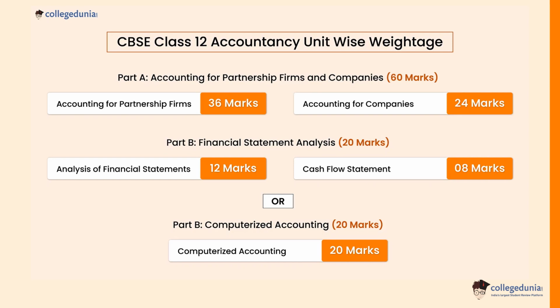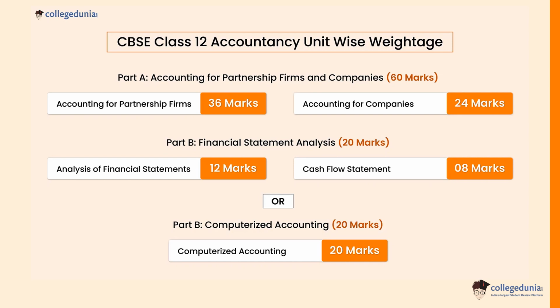Part A, accounting for partnership firms and companies, has a weightage of 60 marks. Accounting for partnership firms has a weightage of 36 marks. Accounting for companies has a weightage of 24 marks. In Part B, financial statement analysis has a weightage of 20 marks. Analysis of financial statements has a weightage of 12 marks. Cash flow statement has a weightage of 8 marks. In Part B, computerized accounting has a weightage of 20 marks.